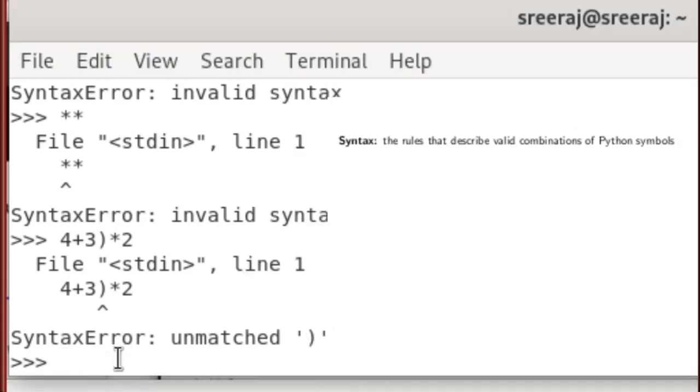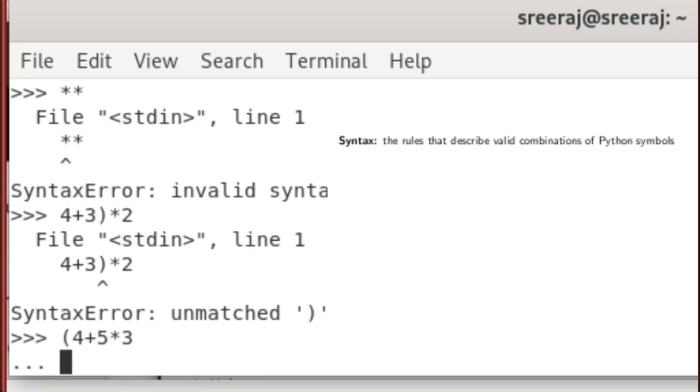Instead of this, I include an open parenthesis, and add 4 plus 5, and multiply by 3. When I press enter, it does not show an error. That means Python is expecting a closing parenthesis. When I hit enter, nothing happens, or it looks like nothing happens.